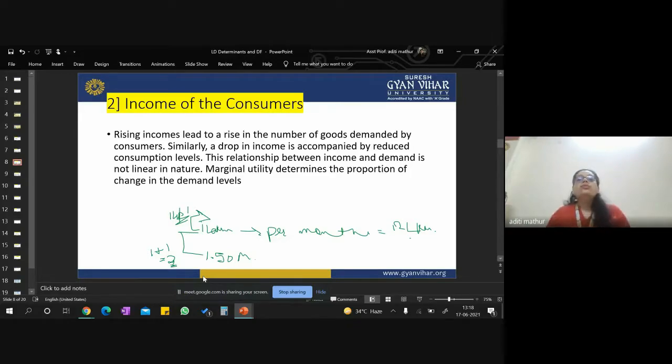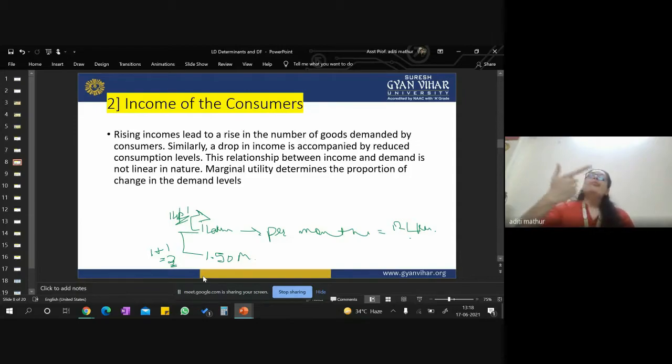And always you try to demand good quality products. Maybe before you were buying low quality rice, but now you have an increase in income, you are having more income in your family, you will like to have basmati rice, right? You will like to shift your category from inferior to superior.